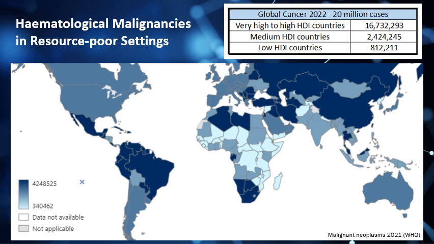So while you might expect the cancer rate to be a little bit higher in high income countries, when we look at the actual distribution based on the HDI or Human Development Index, we can see that in the very high to high HDI countries, nearly 17 million of the 20 million cancer cases are situated here, and the low to medium Human Development Index countries only have around 3 million cancer cases globally. When you consider that low to medium HDI countries actually comprise 75% of the world's population, this is a fairly shocking statistic. And when you look at the low HDI countries in isolation, they have less than 5% of the global cancer cases distributed in these countries.